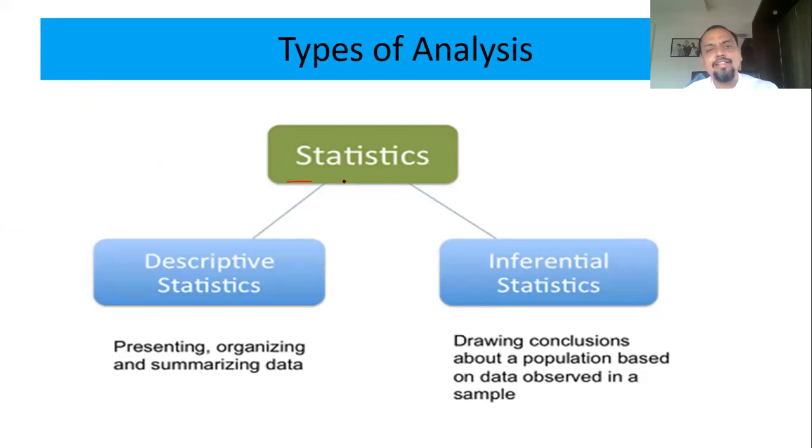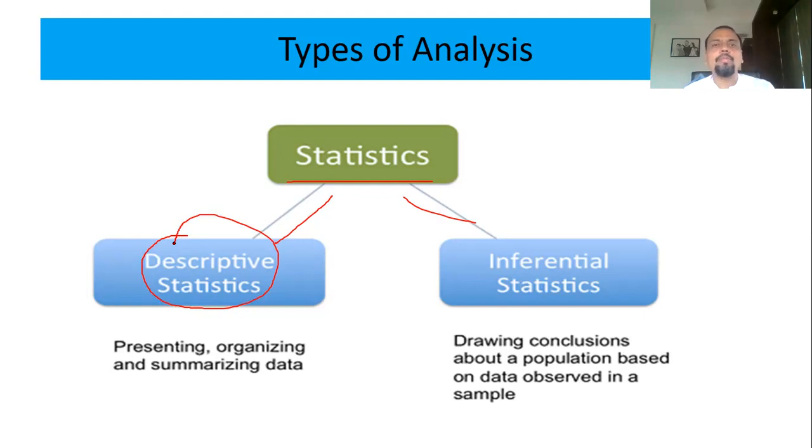Basically, statistics or data analysis can be of two types, descriptive and inferential. As the word suggests, descriptive means you're only describing and summarizing your data, like using mean, median, mode, dispersion, range, quartile deviation, mean deviation, or standard deviation, using diagrams, graphs, and tables.